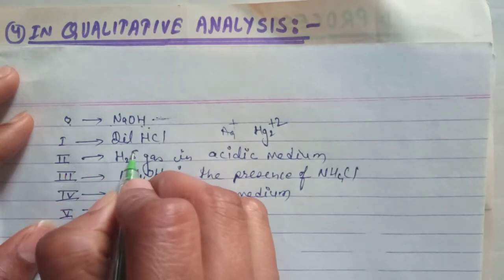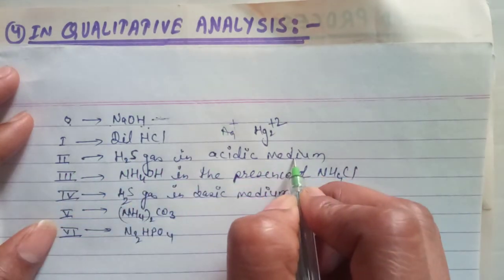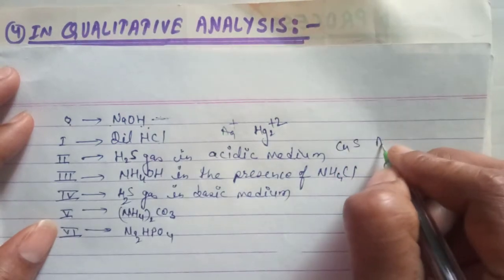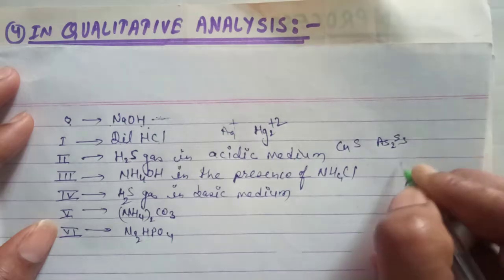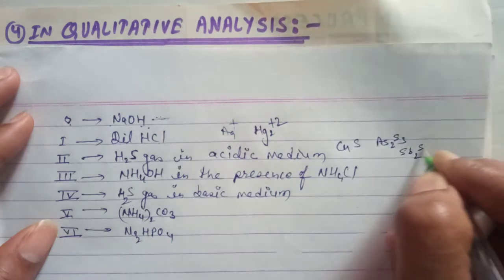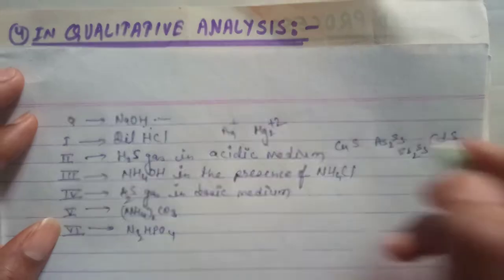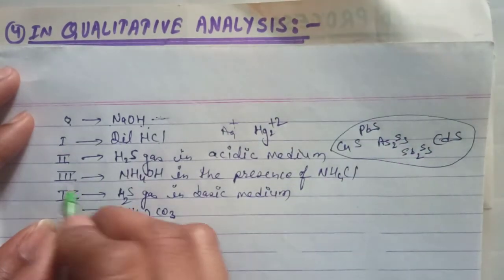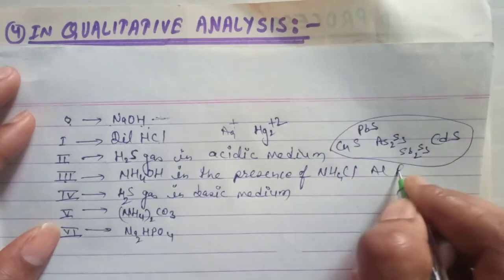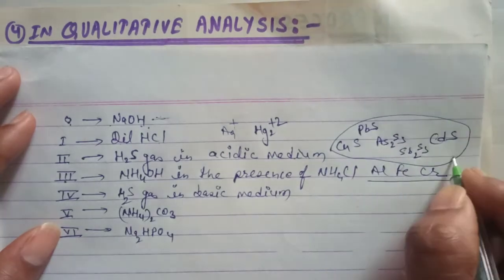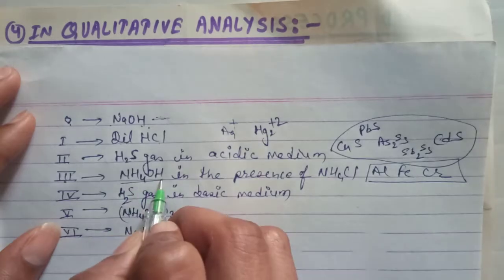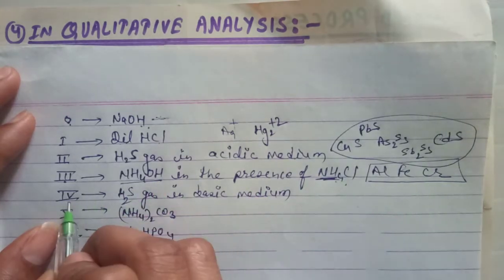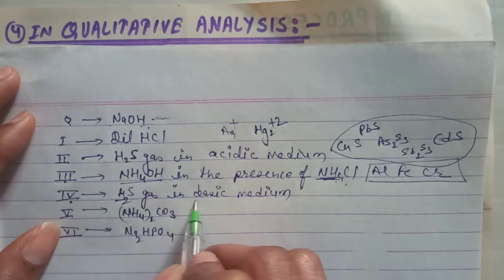For the second group, H2S in acidic medium is used, with copper as CuS, arsenic as As2S3, antimony as Sb2S3, cadmium as CdS, lead as PbS. These are all second group cations. Third group ions are present, and for their detection NH4OH is used in the presence of NH4Cl for the common ion effect. In the fourth group, H2S gas is used in basic medium.